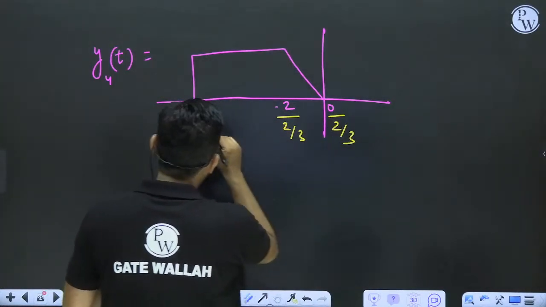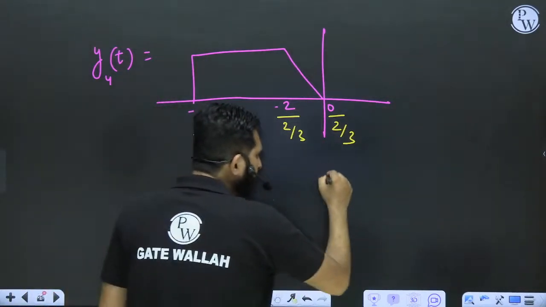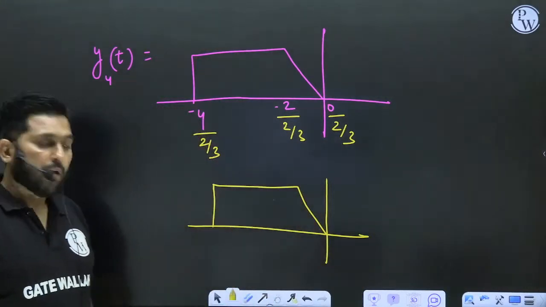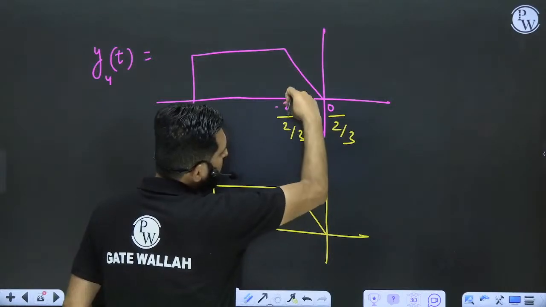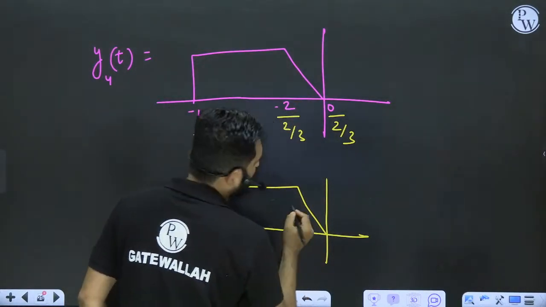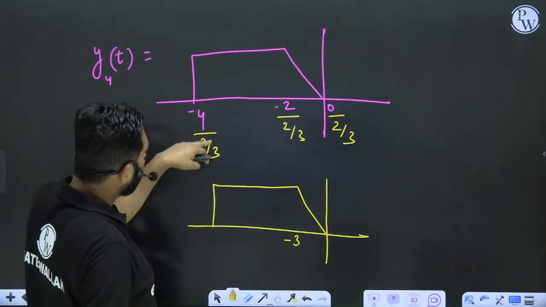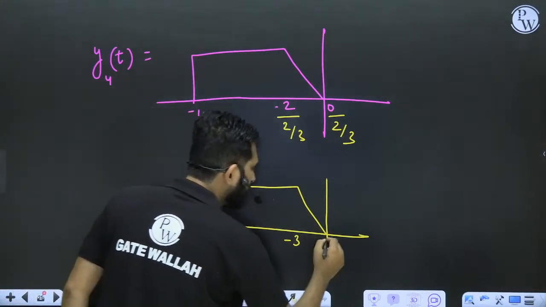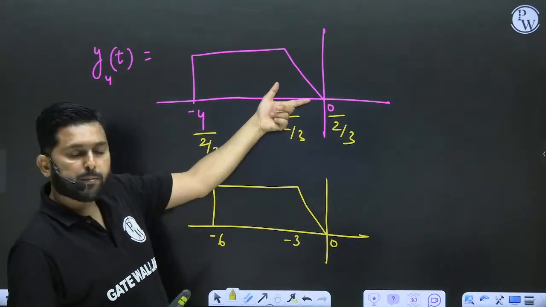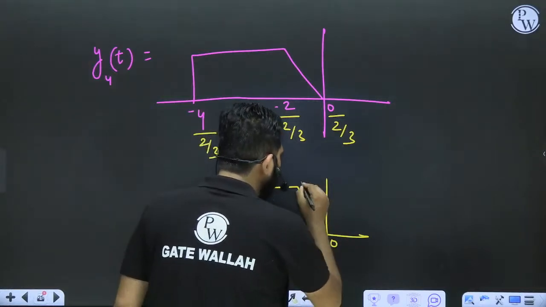2 by 3. Whatever you have, the complete function will be like this. This is 3, 6 by 2 cancel, this becomes -6. Oh, sorry, this becomes -3. This becomes -3, this becomes 6, and this is 0. 2 cancel, this becomes 3. 2 2s are 4, 3 2s are 6. Here we will get 0, and that is 2 we have.